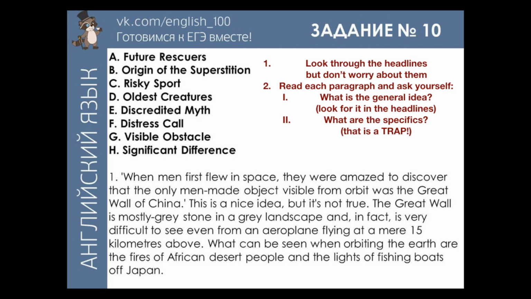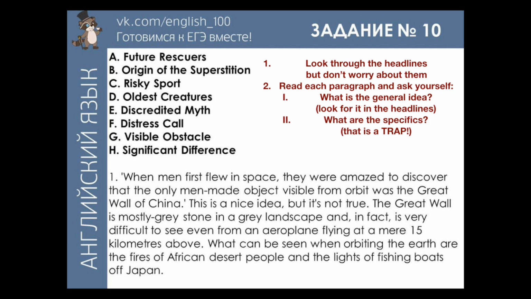Okay, so the first thing you need to do is to look through the headlines. Don't worry about them, just get a general gist of what's happening here. Then take each paragraph, read it, and ask yourself, what is the general idea? The general idea is going to transform in the headline that you're going to choose. Now, what are the specifics? The specifics are going to be the traps. Okay? This task has traps. I would say a lot of traps, but the most important thing to bear in mind is that the headline is a reflection of a general idea.